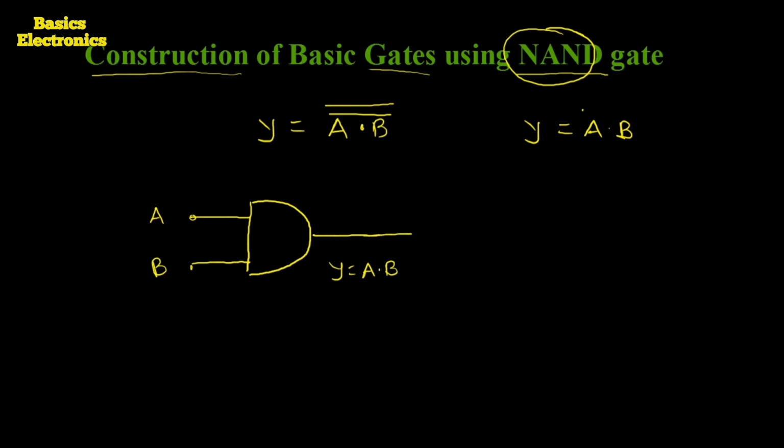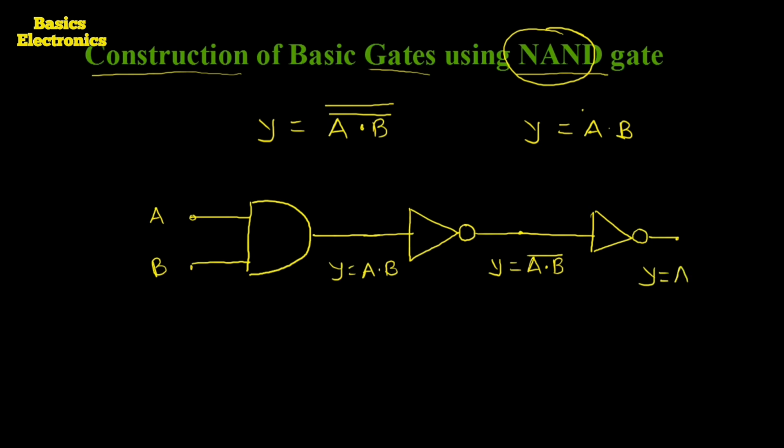I am going to apply the output of this AND gate to the NOT gate. Here is the NOT gate, and the output of the NOT gate is Y equals A dot B complement. Again the output of this is applied to a second NOT gate, and its output is Y equals A dot B double complement.